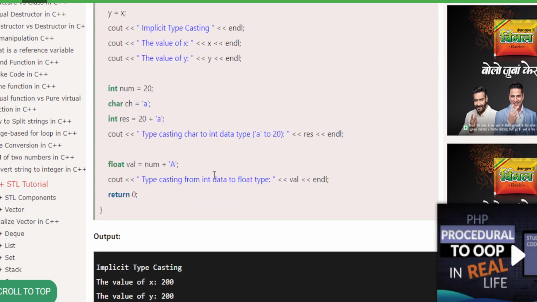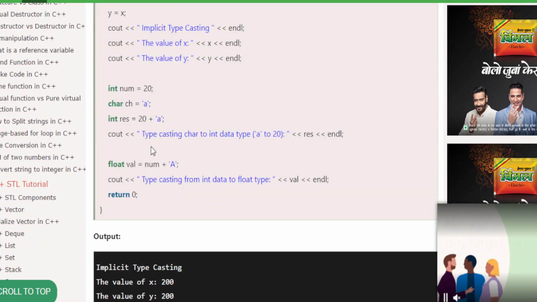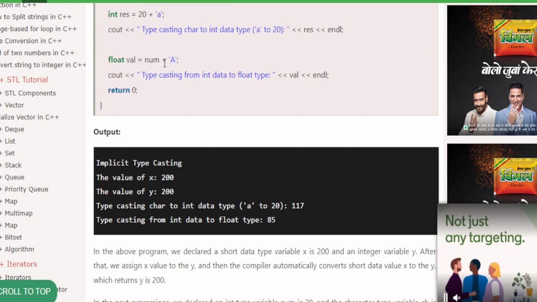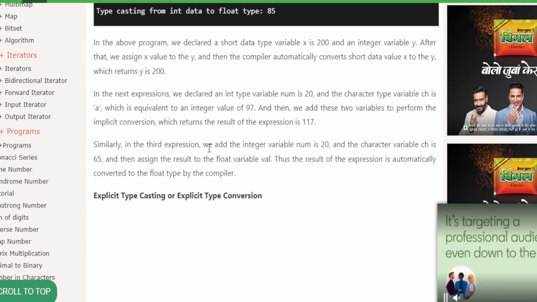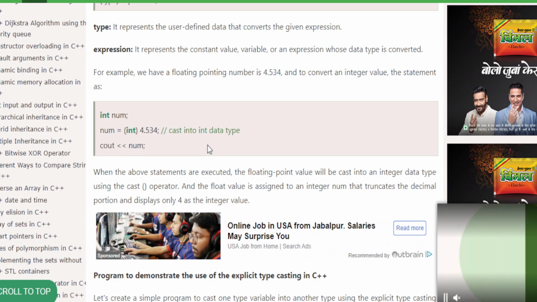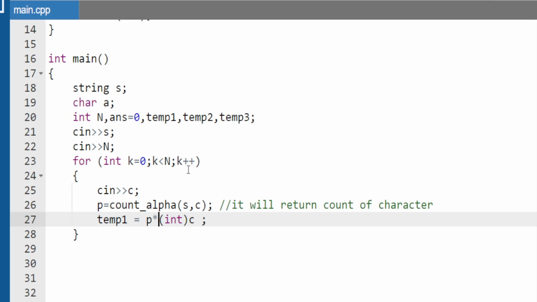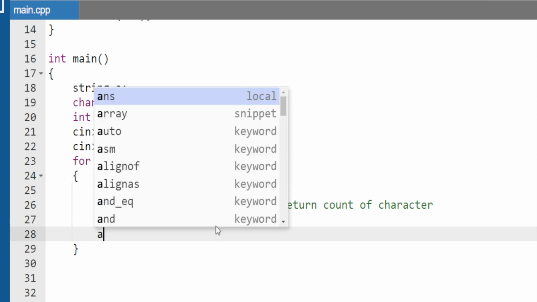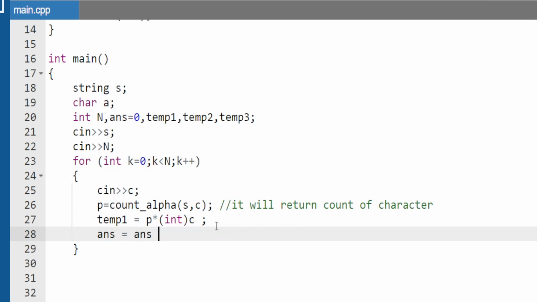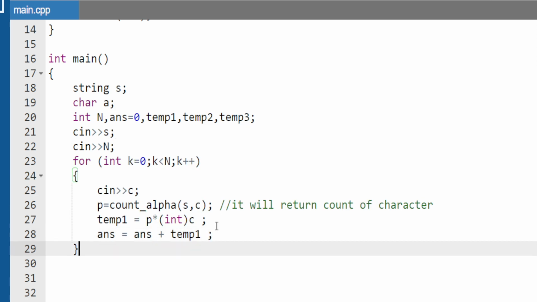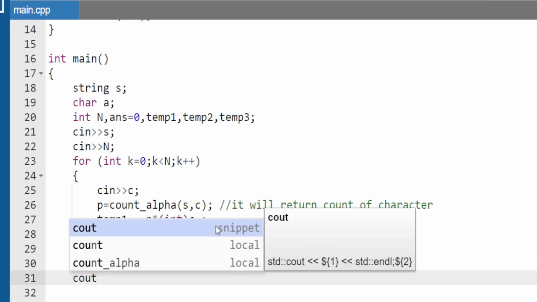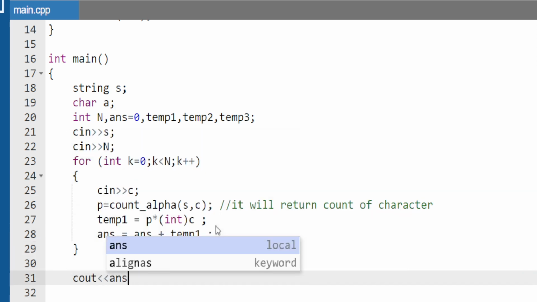Okay, let's see one more example. It gives the character, no worries, where a equal to num, no worries. Yeah, int of that, yeah, I am writing correctly, I think. Okay, we'll discuss if any error is there, no problem. The next thing is, guys, we have answer equal to answer plus temp1. And in the end we just print our answer variable, guys.